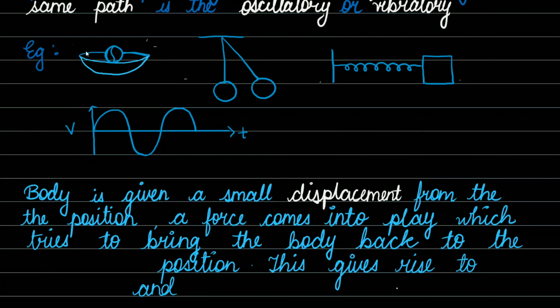As we have seen over here, we have applied a force to this ball. The ball has gone to an extreme position. Then again, the ball has come back to its mean position and to the extreme position. We have seen it in our pendulum. We applied a force to the pendulum, and then the force will keep on moving this pendulum.